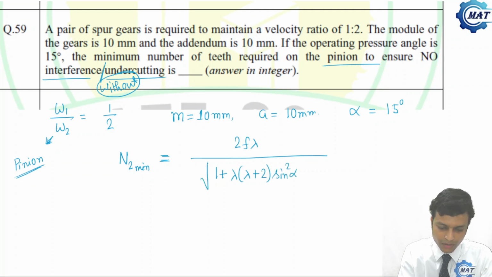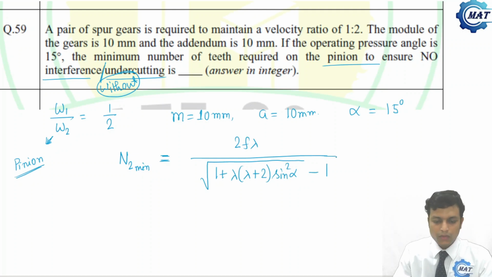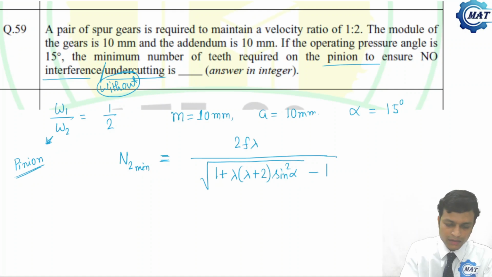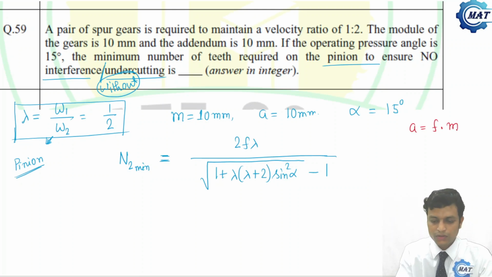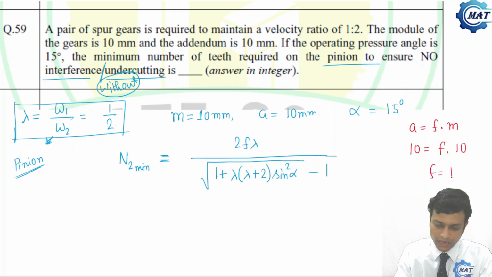sine square alpha, root of total this, minus 1. Now you know all the significance, that is, lambda is the speed ratio, which is nothing but half. Lambda is half here. And what is f? F is the addendum as a function of module. So here both are 10, so f is 1.